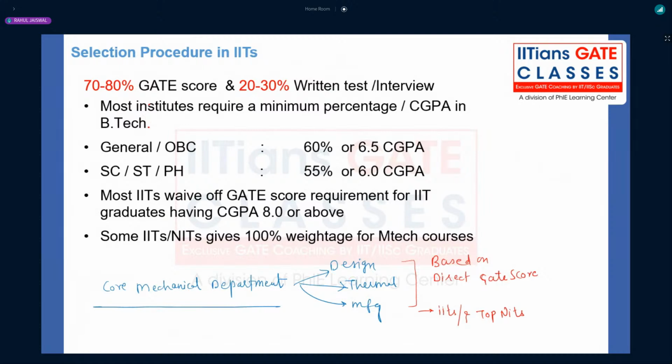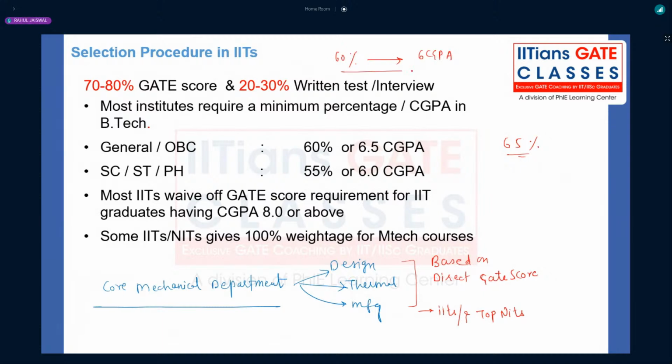Most of the institutes require a minimum percentage or CGPA in BTech. Generally, for general and OBC, it will be 60 percent. Some institutes require 65 percent, and for SC/ST and physically handicapped, they require 55 percent or 6 CGPA. Right. Some of you might be thinking 60 percent is equal to 6 CGPA, right?